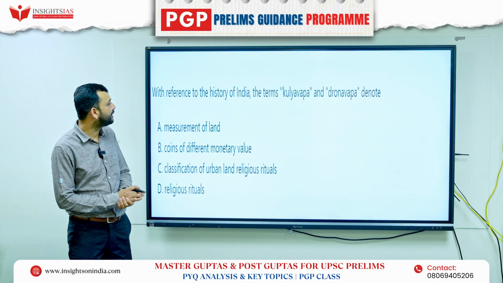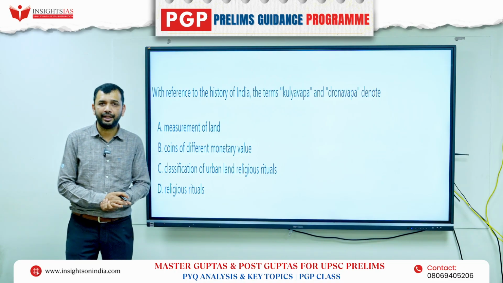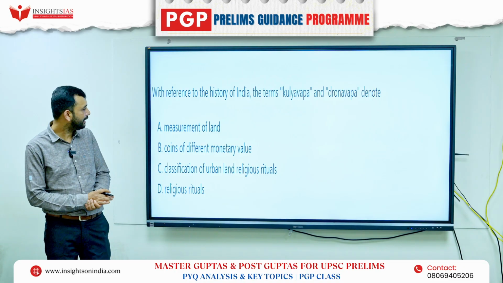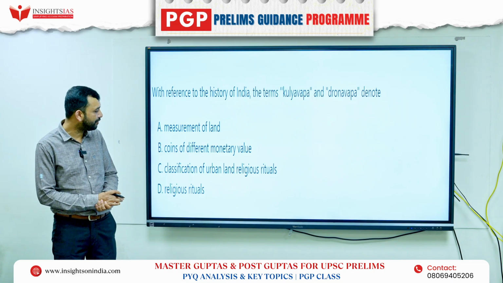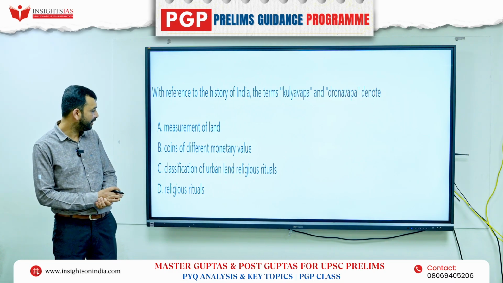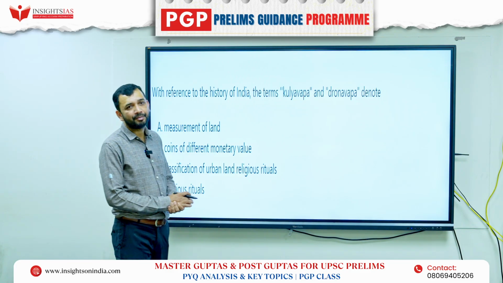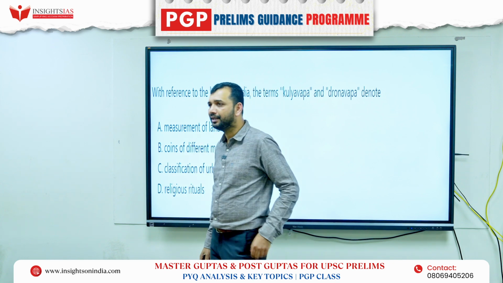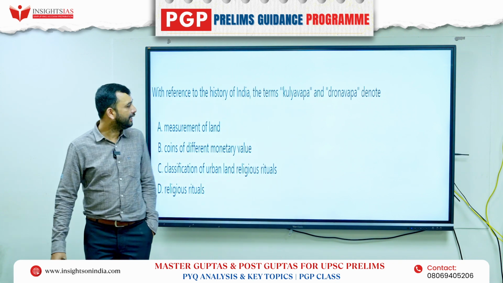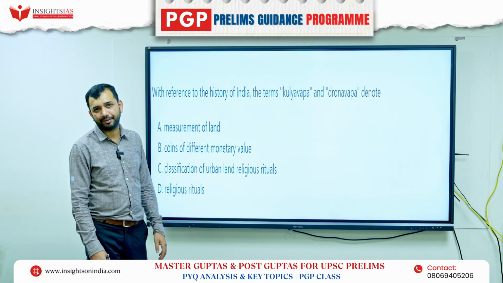Next, with reference to the history of India, the terms Kulyavapa and Dronavapa denote what? A measurement of land, coins of different monetary value, classification of urban land, or religious rituals. It is a measurement of land, right? So it is a type of measuring the land. Again, if you look at it, these are the questions that have been asked on the Guptas, right?